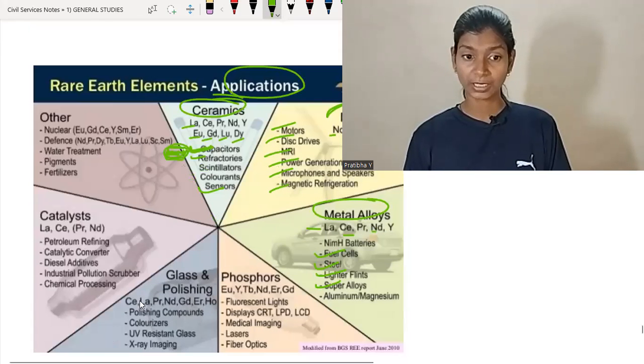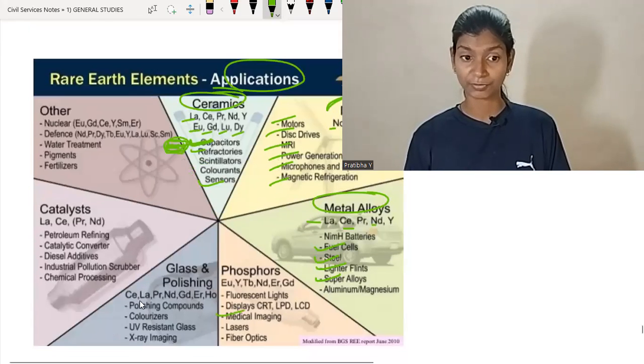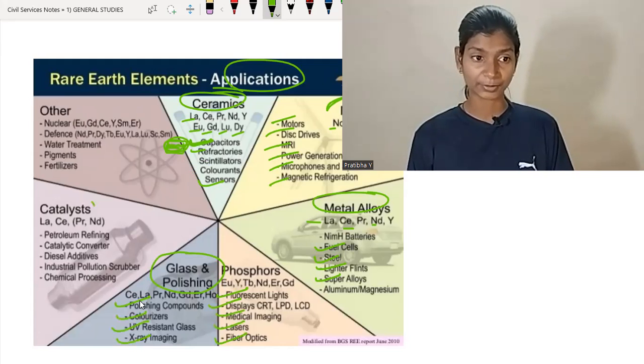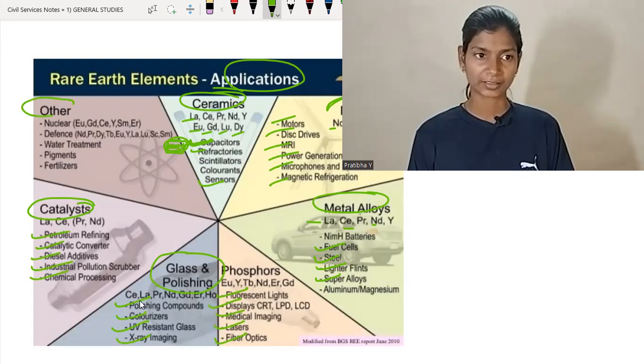Phosphors are used in medical imaging, lasers, fiber optics, displays, fluorescent lights. Glass polishing is used in polishing compounds, colorizers, UV resistant glass, X-ray imaging. Catalysts are used in catalytic converters, diesel additives, industrial pollution scrubbers, chemical processing, petroleum refining, and others like defense, nuclear, water treatment, pigments, and fertilizers.